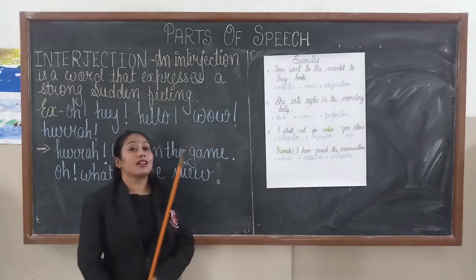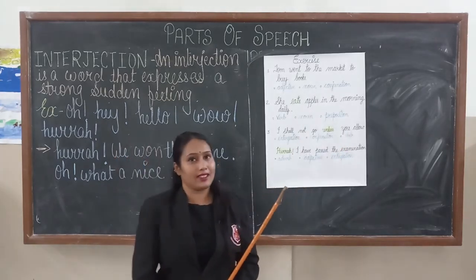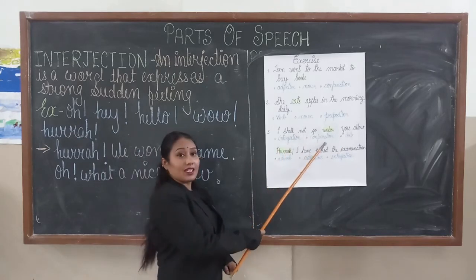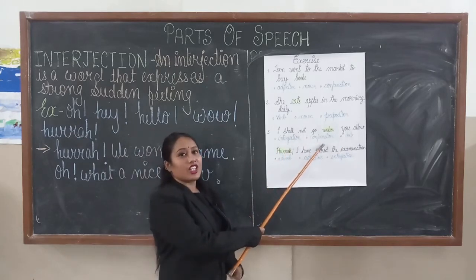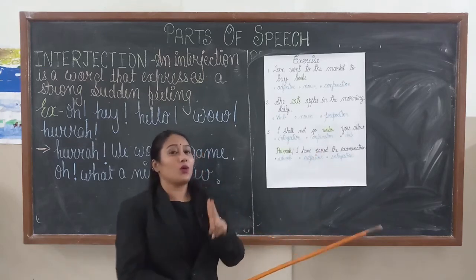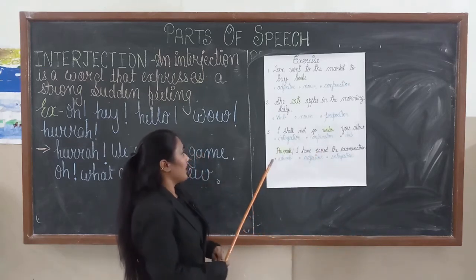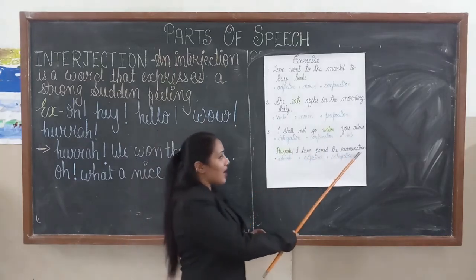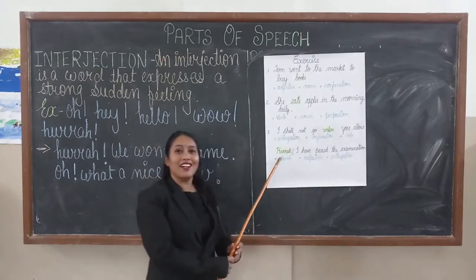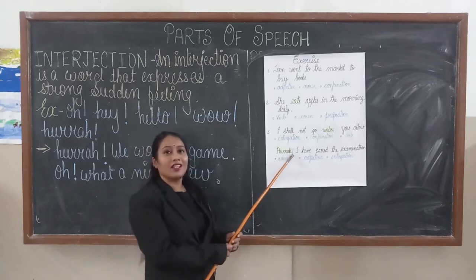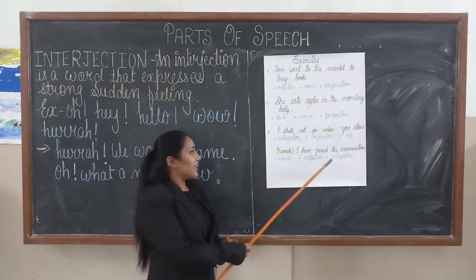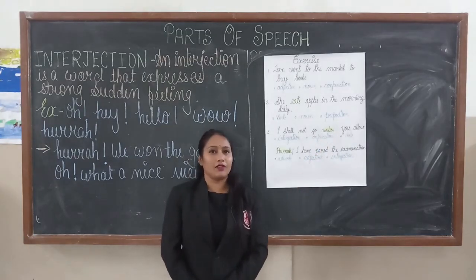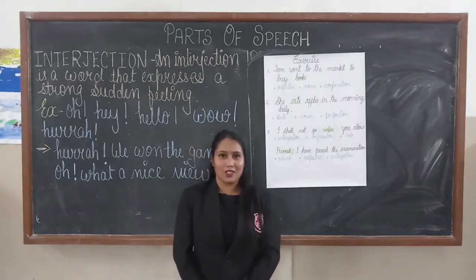In this sentence, unless is joining two sentences. It means this is a conjunction, because a conjunction joins two sentences or two words. Now next: hurrah, I have passed the examination. What is hurrah? This is an exclamation mark. It means what is hurrah? An interjection. I hope this video will be helpful to you to understand parts of speech.